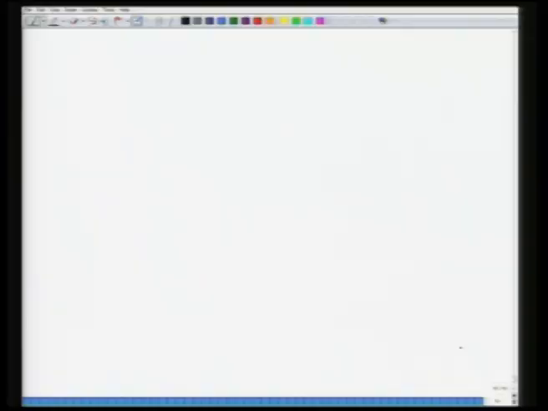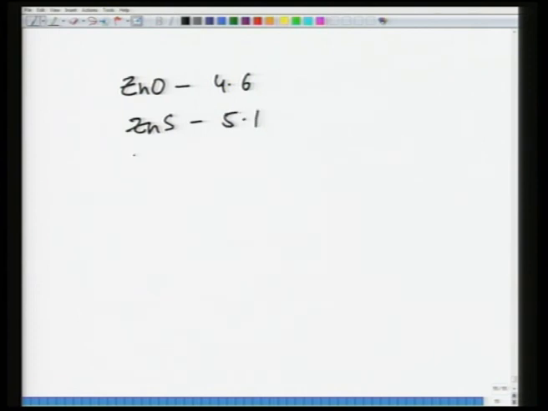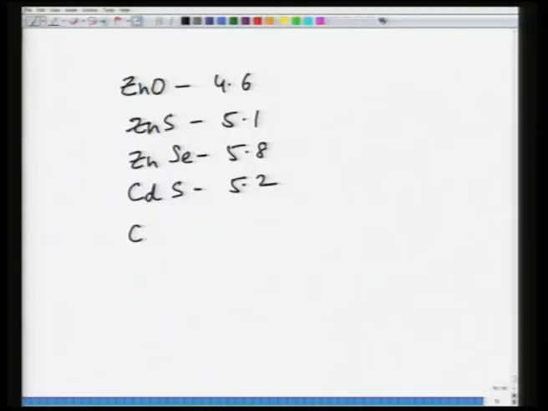I will give you some values for this. For example, zinc oxide 4.6, zinc sulphide 5.1, zinc selenide 5.8, cadmium sulphide 5.2, cadmium selenide 7. Of course, this analysis also does not take care of any covalency, so we have to take care of that. It is a very rough guide, but it works reasonably well. Here these values are epsilon r values.